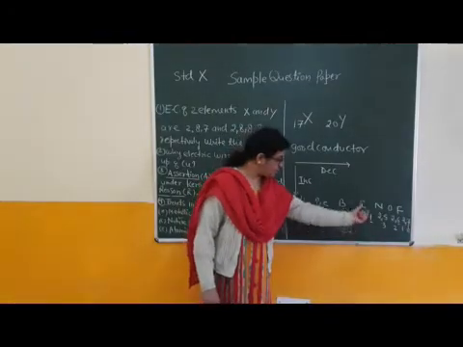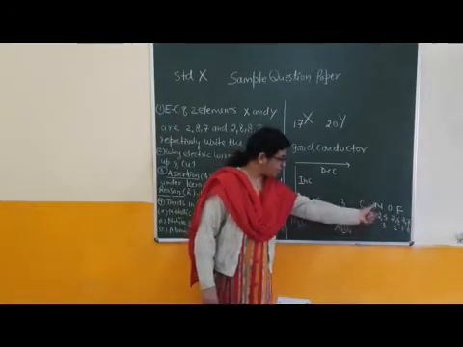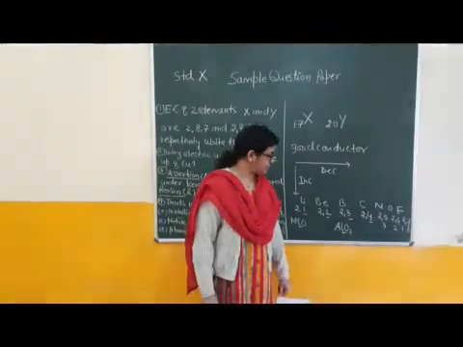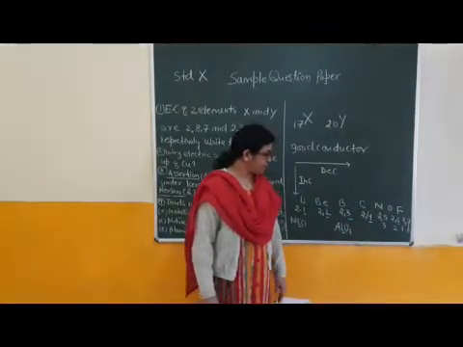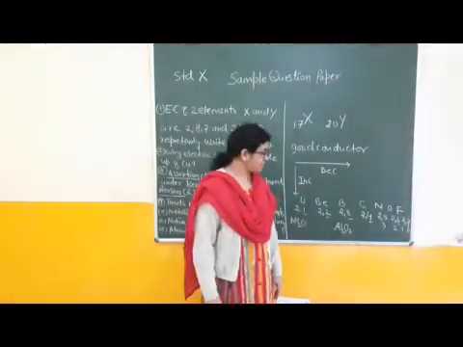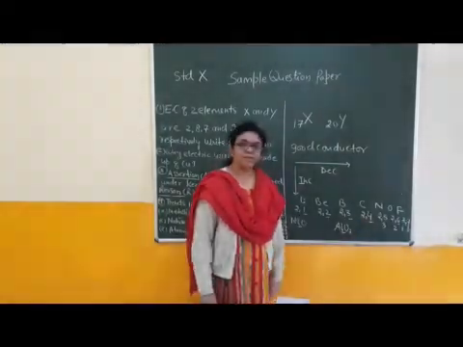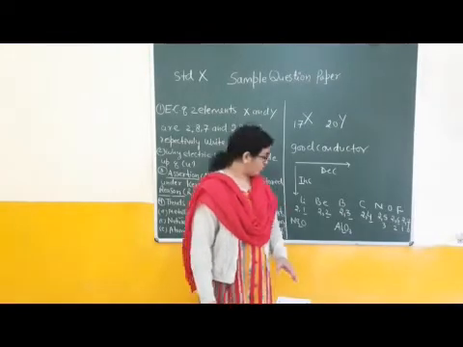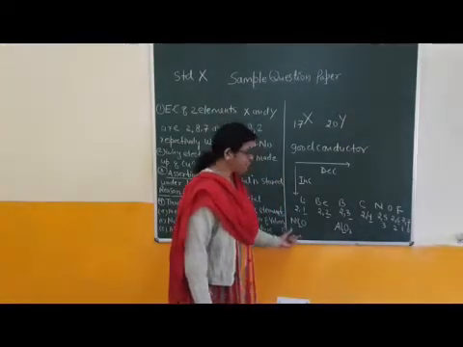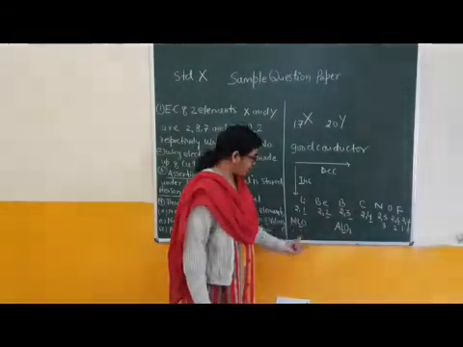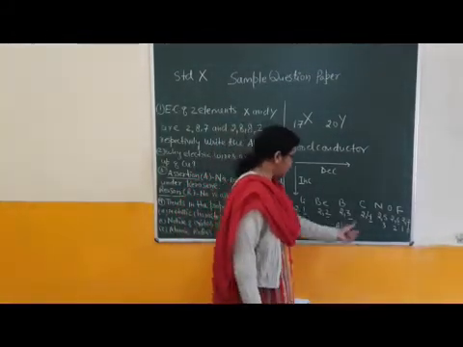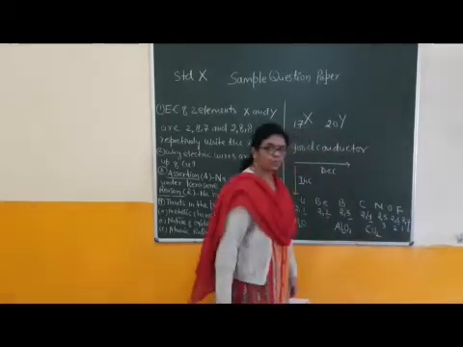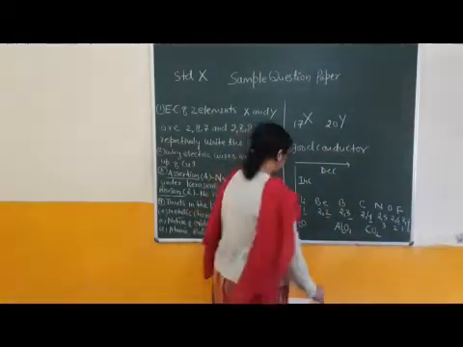And then oxides of carbon, nitrogen, like CO2, are acidic oxides. Nitrogen family, NO2 is an acidic oxide. Oxygen family, SO2 is an acidic oxide. Then what is the change? What is the trend of oxides? Nature of oxides goes from basic to acidic. I am writing one example of an acidic oxide like CO2. Okay, children?